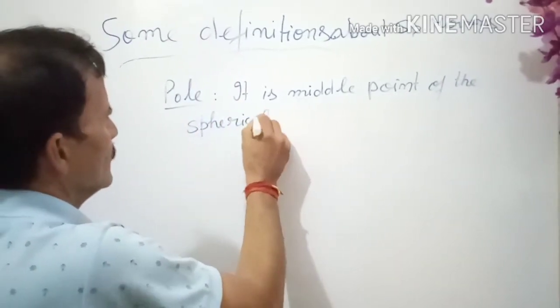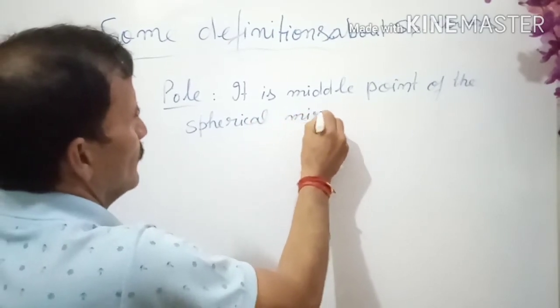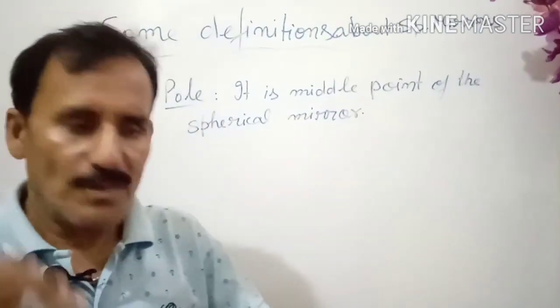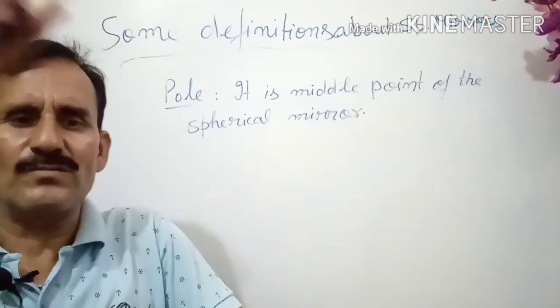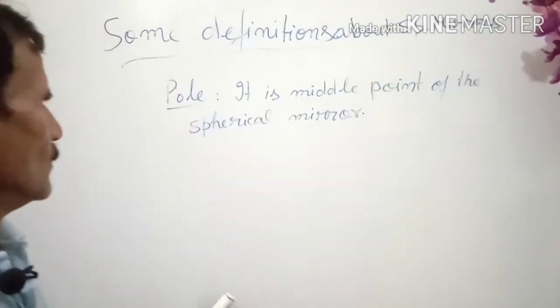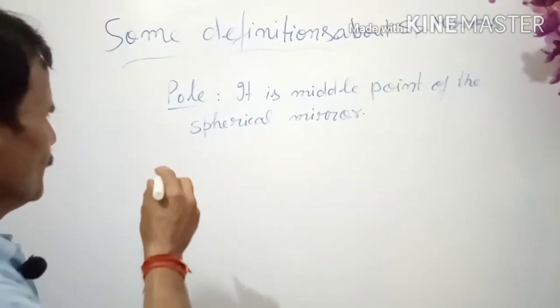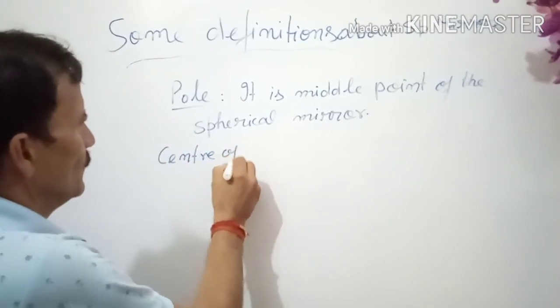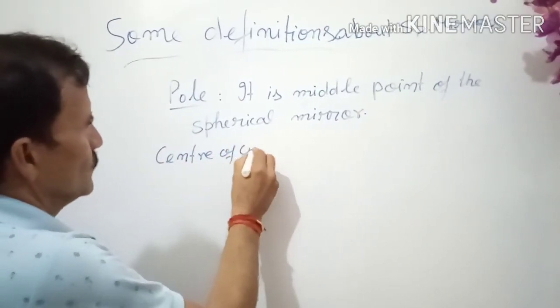Very simple. Actually, I was not wishing to tell you, but what is the way of doing physics? First, try to understand and then write. So we have understood now it is the pole. Now suppose we require the center of curvature.